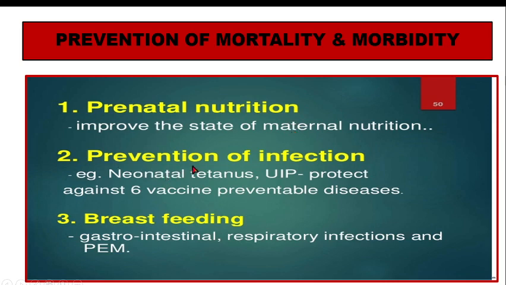Next is prevention of infection. Neonatal tetanus has to be prevented. We know that pregnant ladies are given 2 doses of tetanus, and children also need to be given vaccines under the universal immunization program, to protect them against 6 vaccine preventable diseases. Next, breastfeeding has to be promoted at all levels, right from the antenatal period, and this has to be continued to 2 years. We know that breastfeeding decreases gastrointestinal and respiratory infection and also protein energy malnutrition.